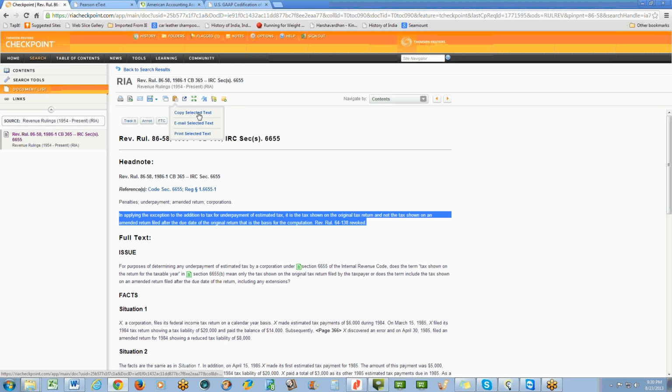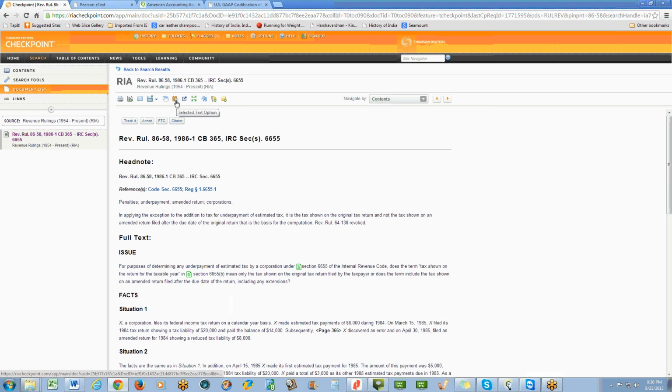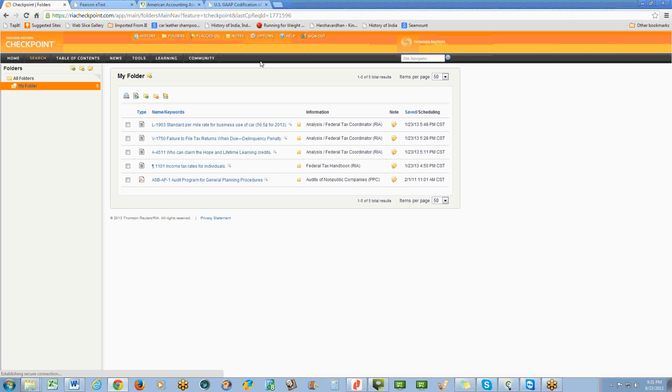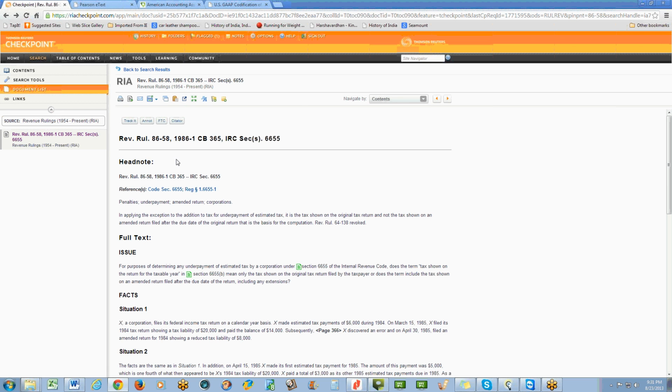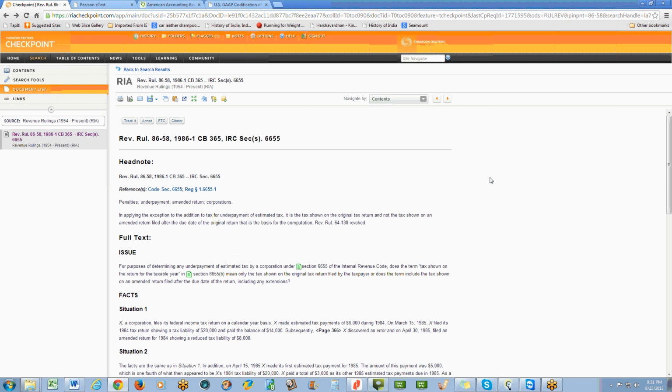So if you like this, you want to copy the selected text, and it's copied to the clipboard. You want to save this to the folders. This is my folder where I have put some important information that I liked. You can save it to the folders. You can flag it. You can save it right here. You can flag it. You can add a note to this document. These are the kind of things that you can do.